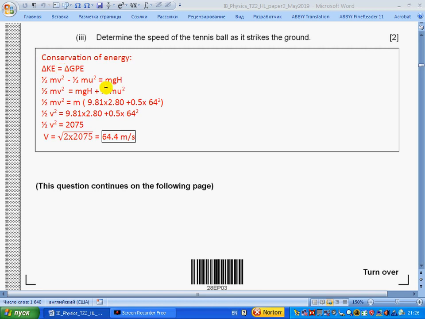Because it falls a height h, the drop of potential energy, mgh, will be equal to the increase of kinetic energy. Here we use absolute values. Rewriting for half mv squared and then taking the square root and multiplying by 2, we get 64.4. So this is the solution.